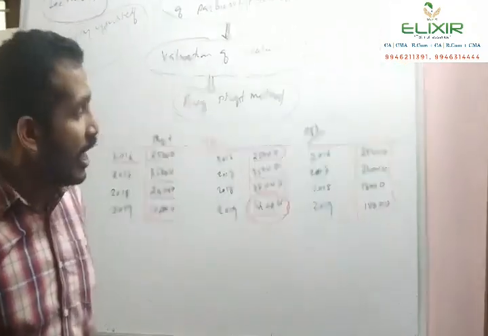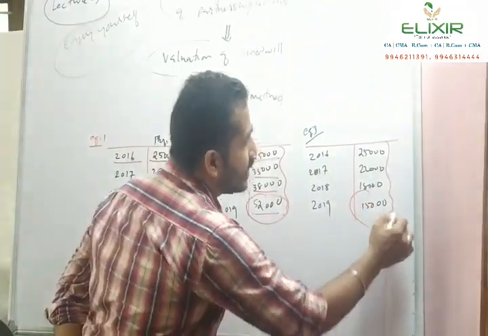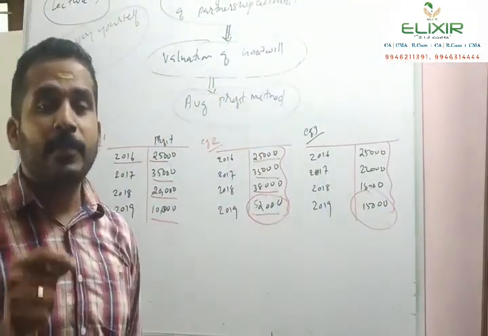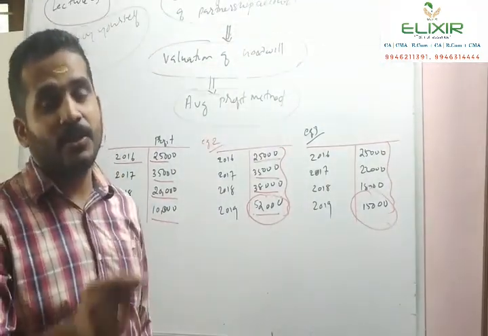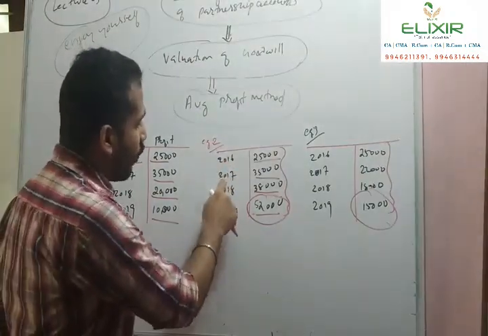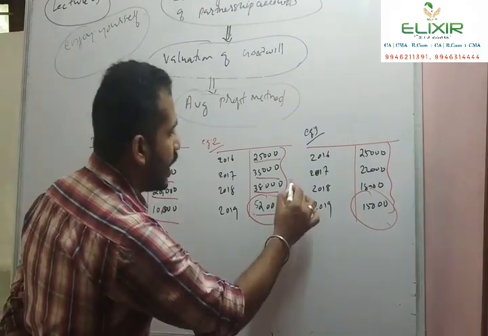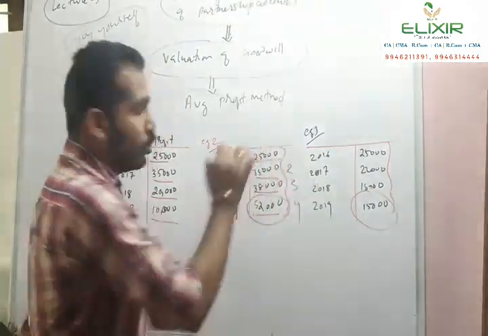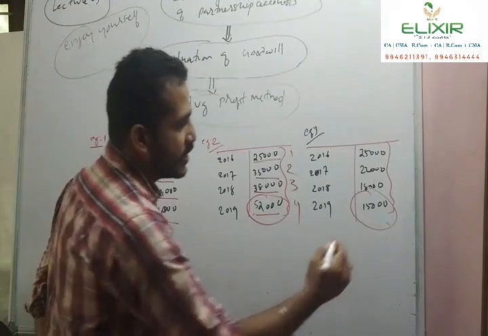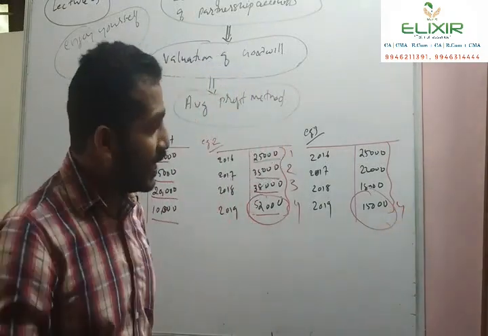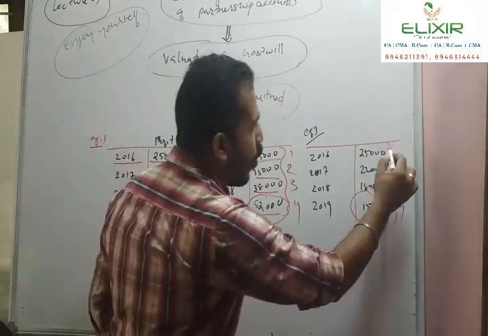And in example 3, we are expecting a decrease in the profit. So we will expect a decreased amount than 15,000 in the coming years. So assign more weight to the latest years of profit. Since 4 years are given in the question, I am assigning a weight 4 to 2019, 3 to 2018, 2 to 2017 and 1 to 2016. The same way in example 3, assigning 4 to 2019, 3 to 2018, 2 to 2017 and 1 to 2016.